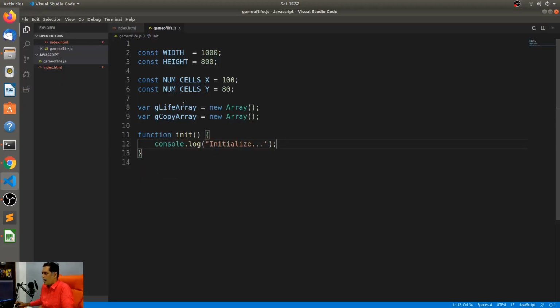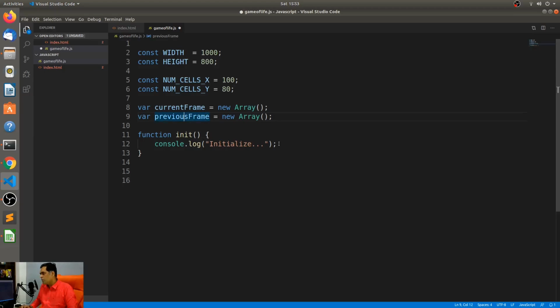Now I have these arrays. I'm also going to create a function that copies one array into another array, because I'm going to be invoking this over and over again. Every frame of the animation that gets loaded, this copy needs to be called, because the previous frame needs to go to the copy array. Actually, instead of calling it the copy array, maybe I should just call it the current frame and the previous frame. Let's rename these variables so that it's easier to understand.